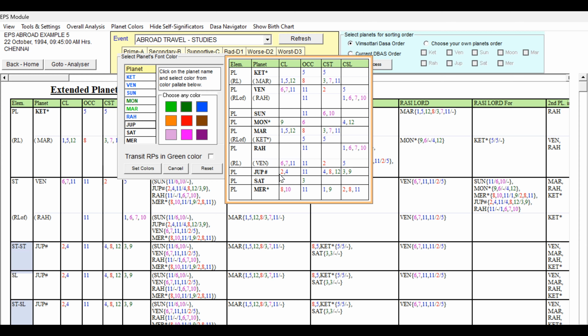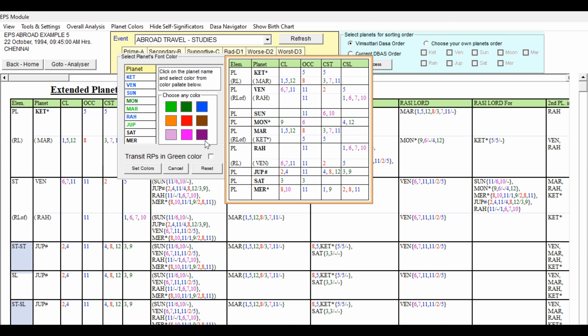And Jupiter, second lord, fourth lord, occupying 11, 4, 8, 12 star lord, and 3, 9 cuspal sublord. 3 and 9 cuspal sublord is good. 12th star lord also good. And 8 is indicating some obstacles. 4 is also supportive, because we are talking about abroad travel for studies. 2, 4, 11 is good for studies. And 3, 9 supports travel. So this is going to be good only. We can give light green, not dark green, because of the 8th house. I'm giving only light green.